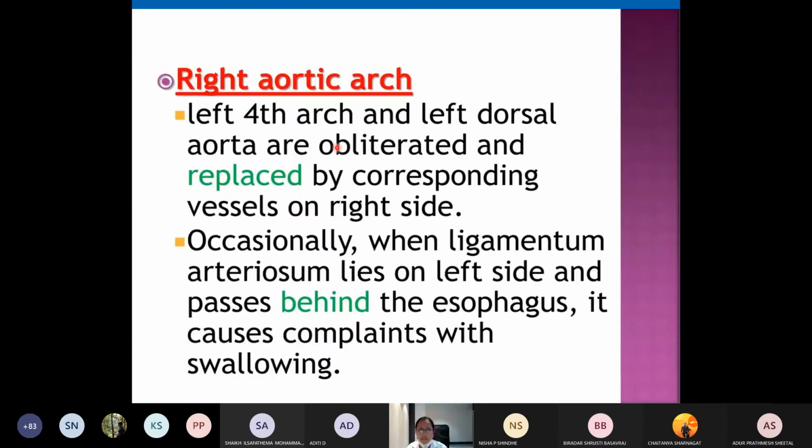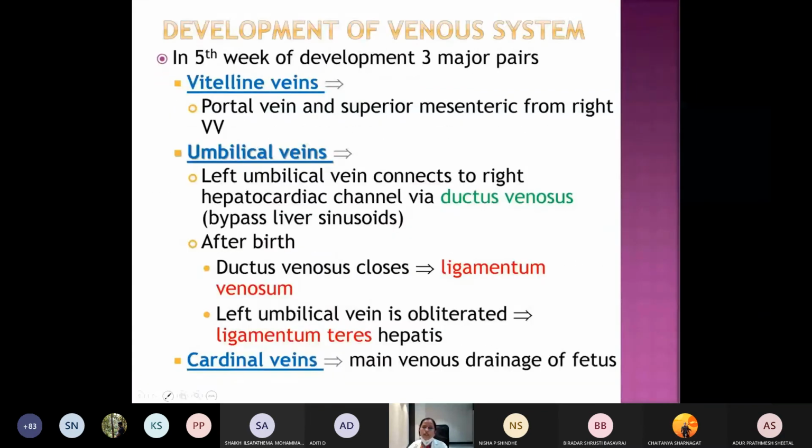Okay. So these are the various anomalies which are noted in the aortic arches. Then we'll be seeing the development of the venous system. Only two important veins deal with the heart, what we have discussed in the development of the heart. One is the superior vena cava and the other one is the inferior vena cava. But before knowing the development of the superior and inferior vena cava, you have to know some major veins of the body in the intrauterine life.